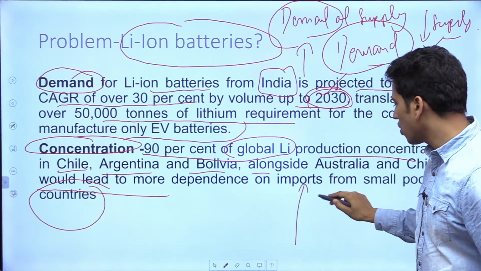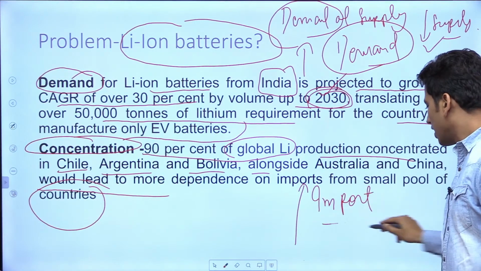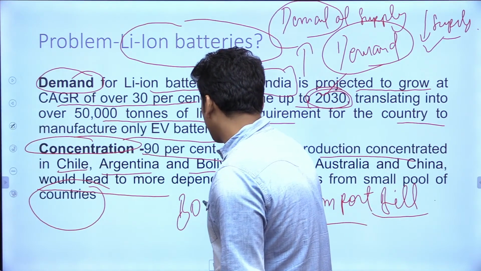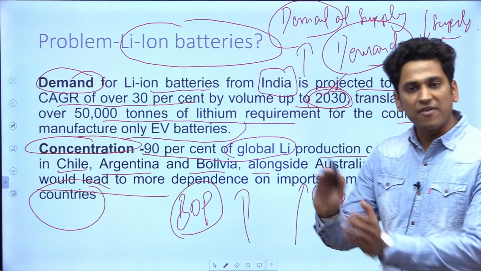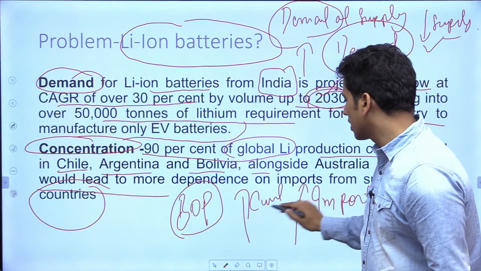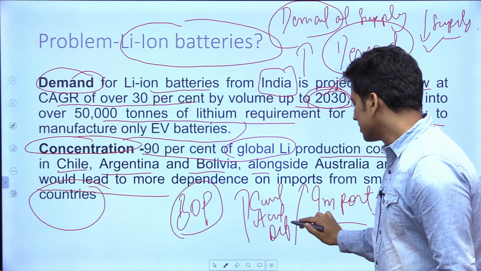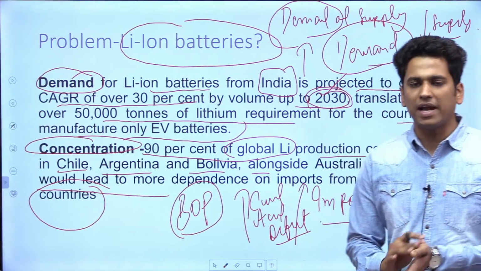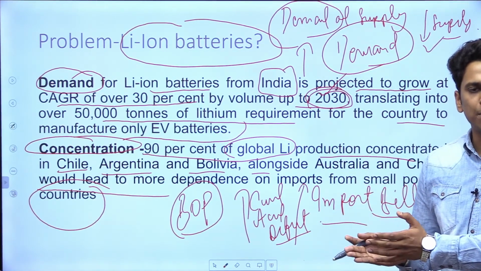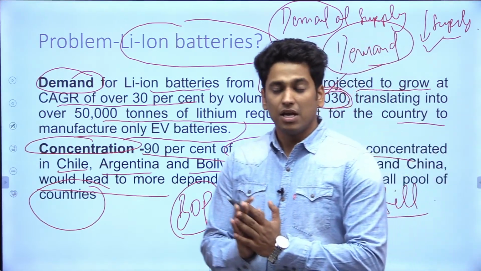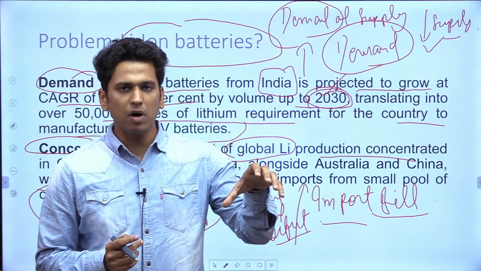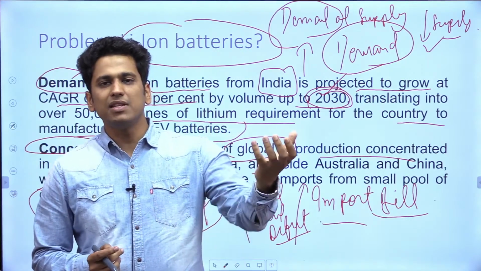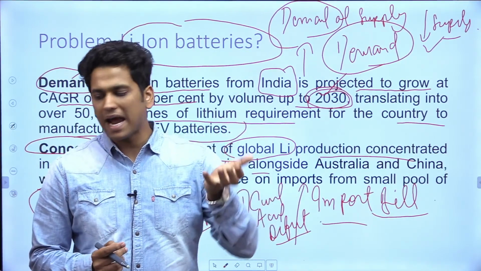So it's going to put pressure on our import bill. Obviously, our balance of payments would move towards the deficit side, because we would have a larger current account deficit as compared to a surplus, since our import bill is going to rise. The coming future is of electric vehicles because they contribute less greenhouse gas emissions. So this is very important. We have talked about the hydrogen fuel cell technology being introduced, and the problem with lithium ion batteries depending upon their demand and supply.